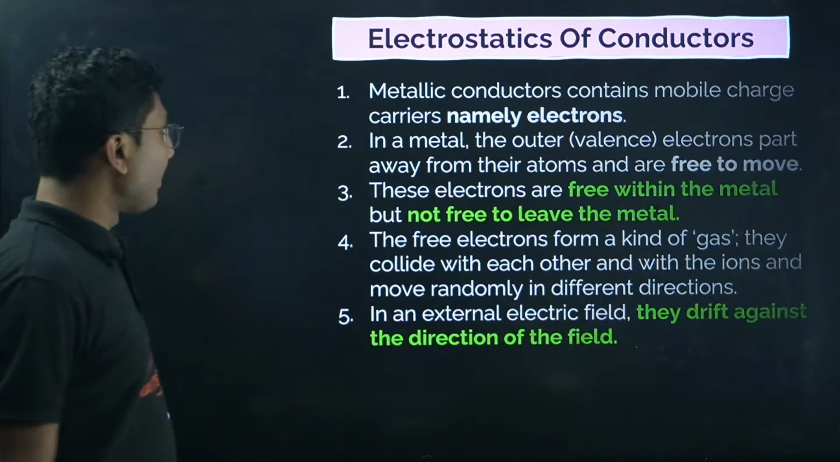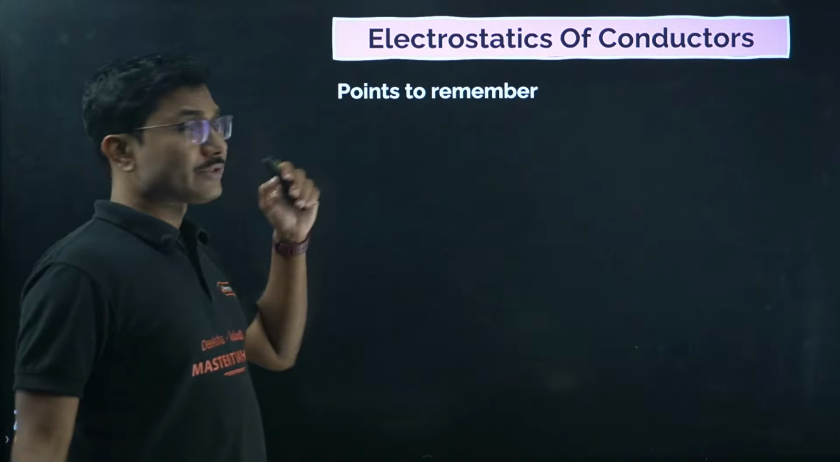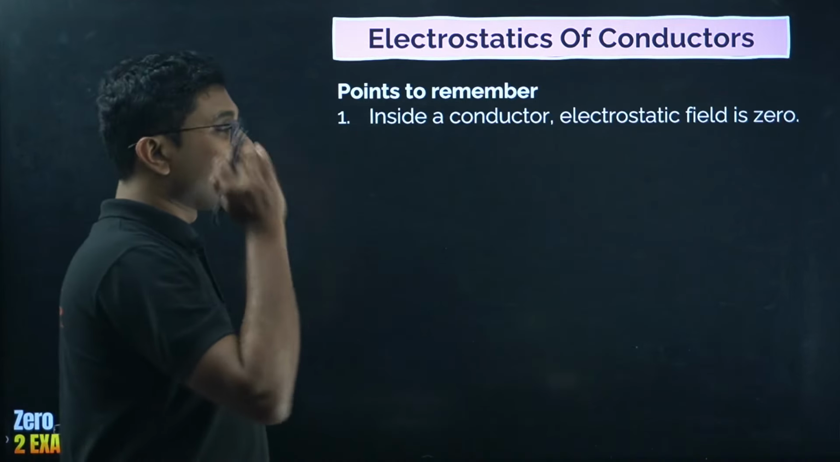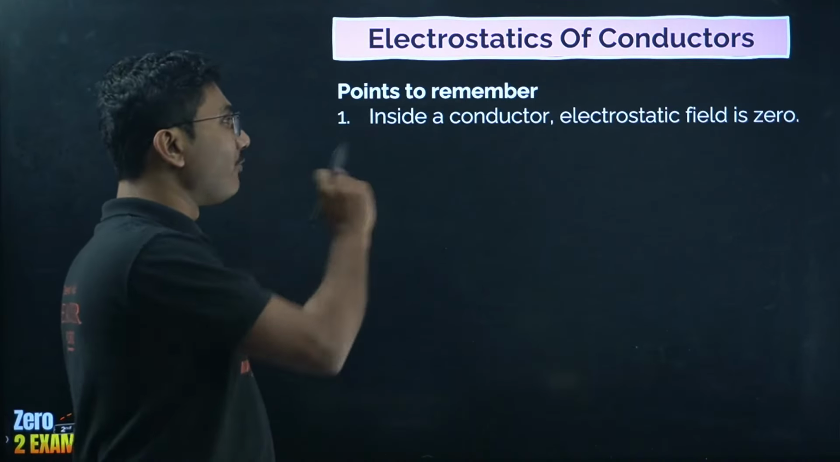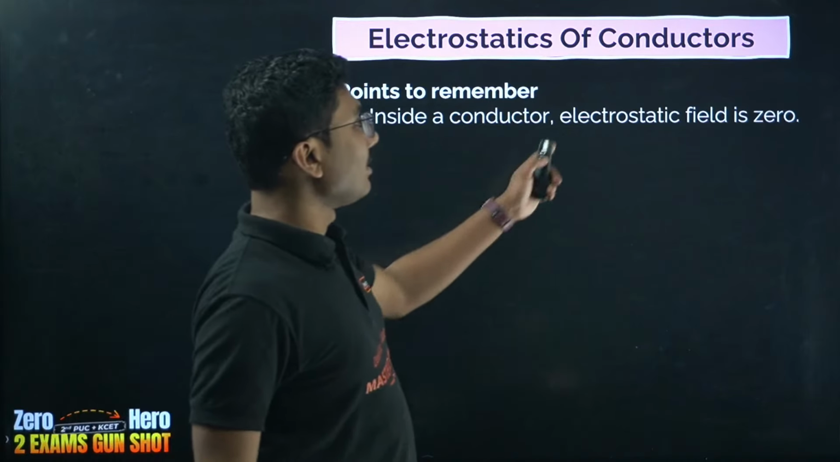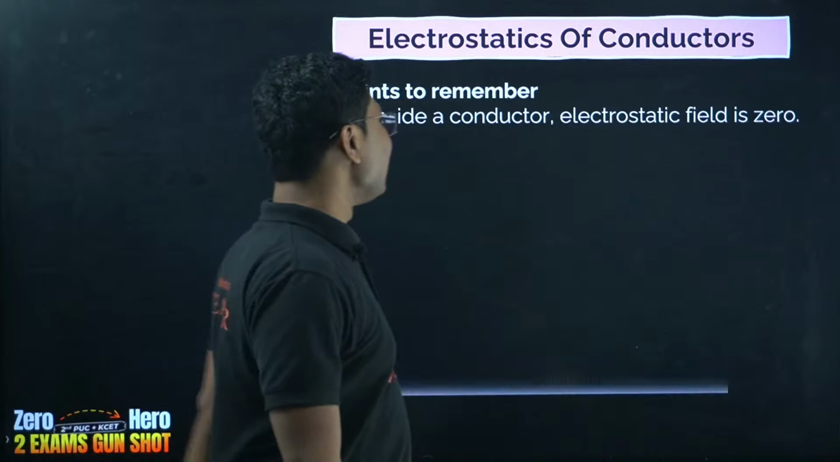So this part is done. Now, we are discussing electrostatics of conductors. These are very important points. Each and every point is a potential MCQ question. Inside a conductor, the electrostatic field is 0.